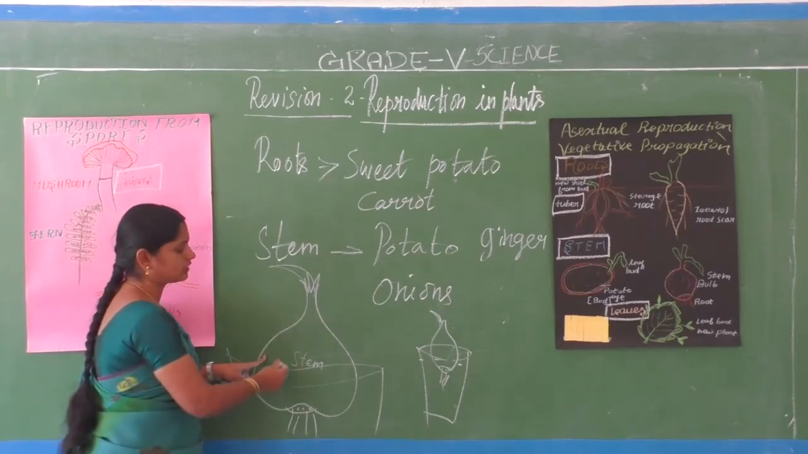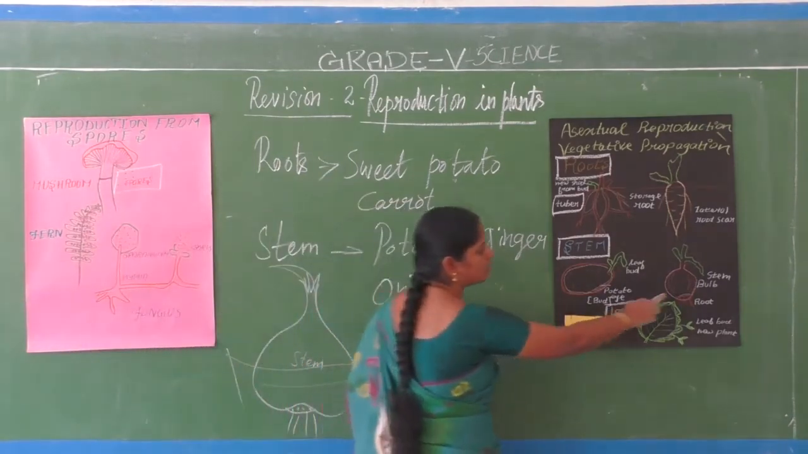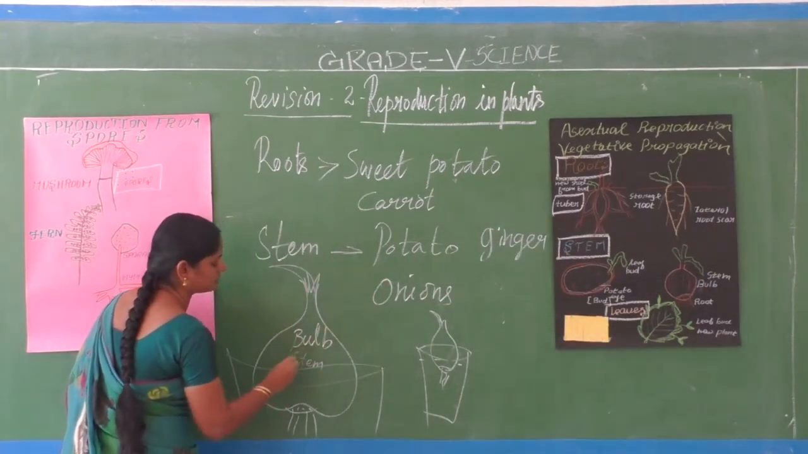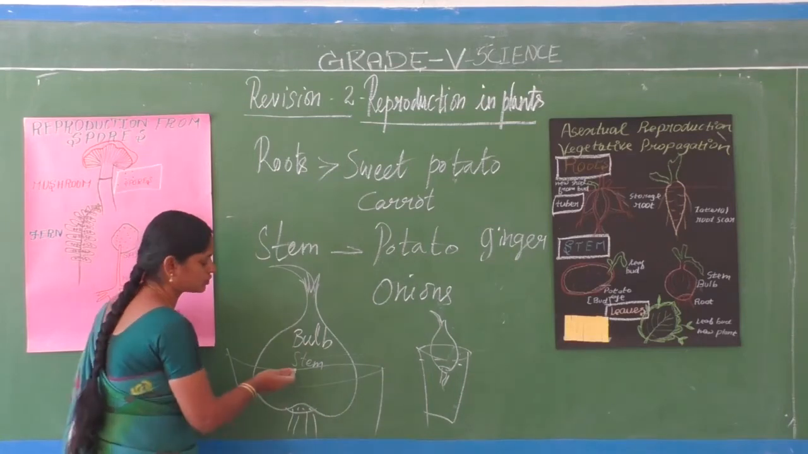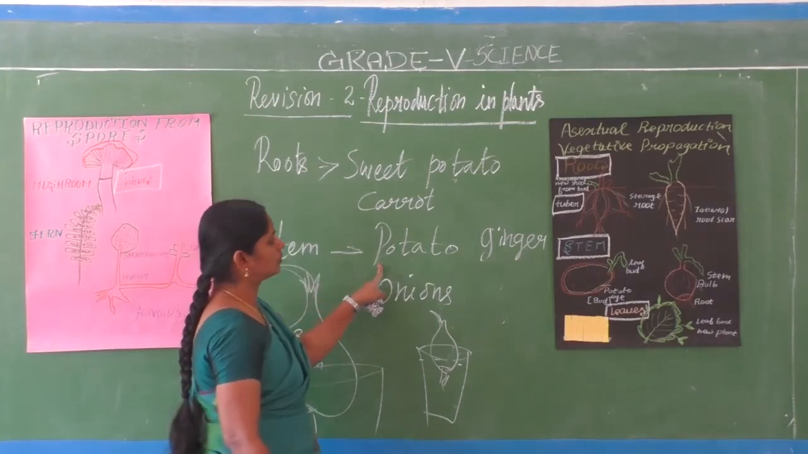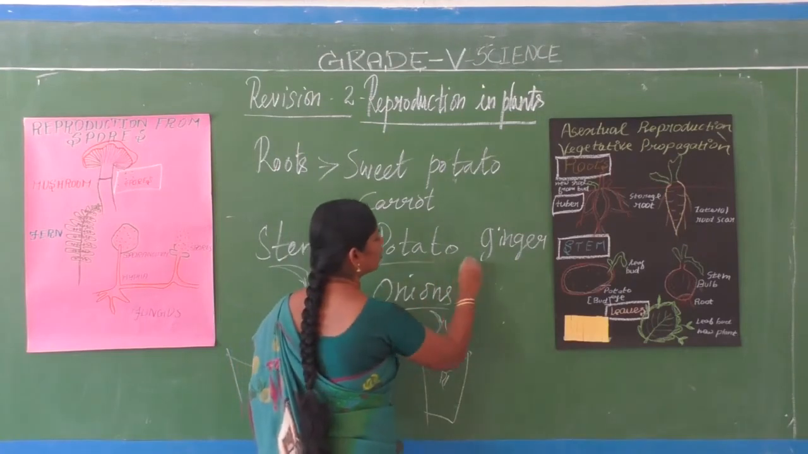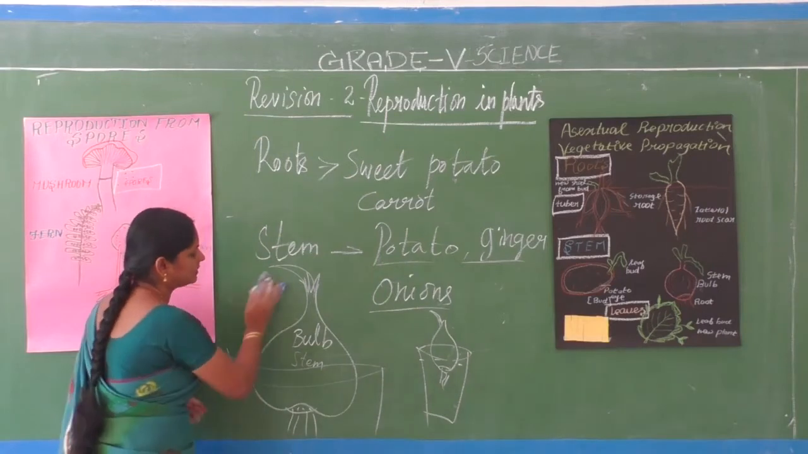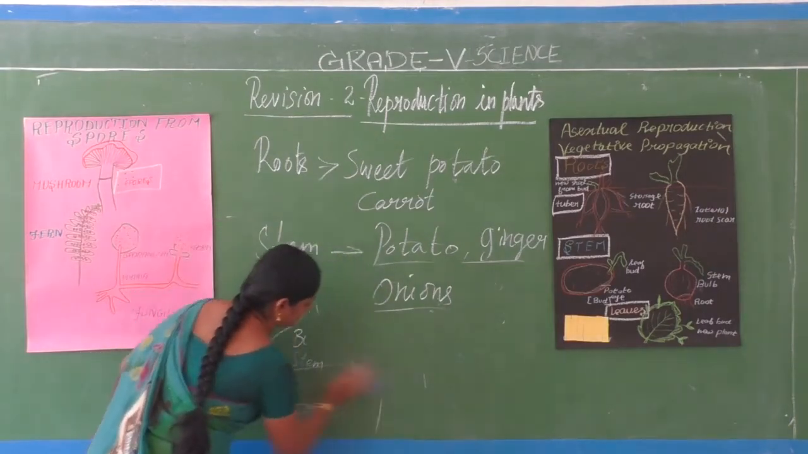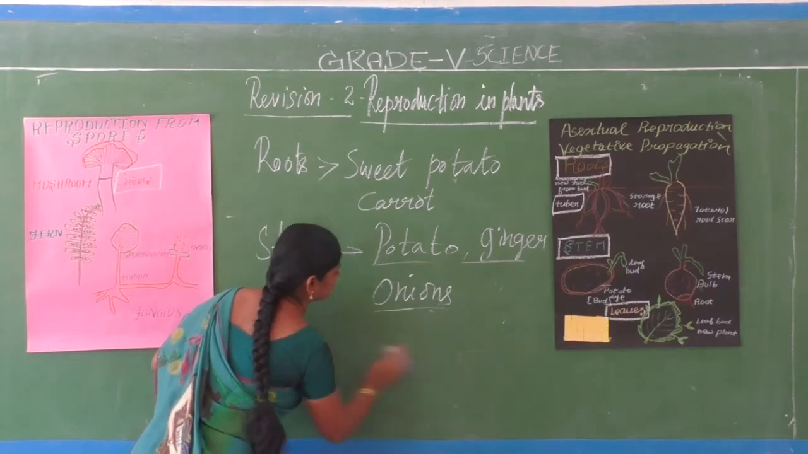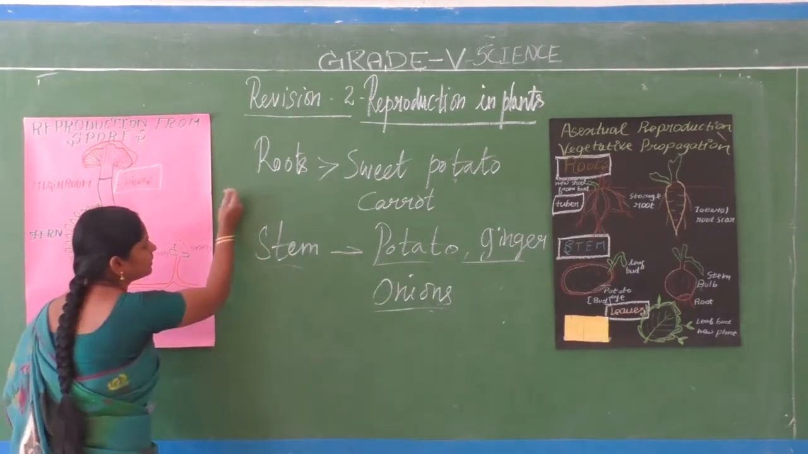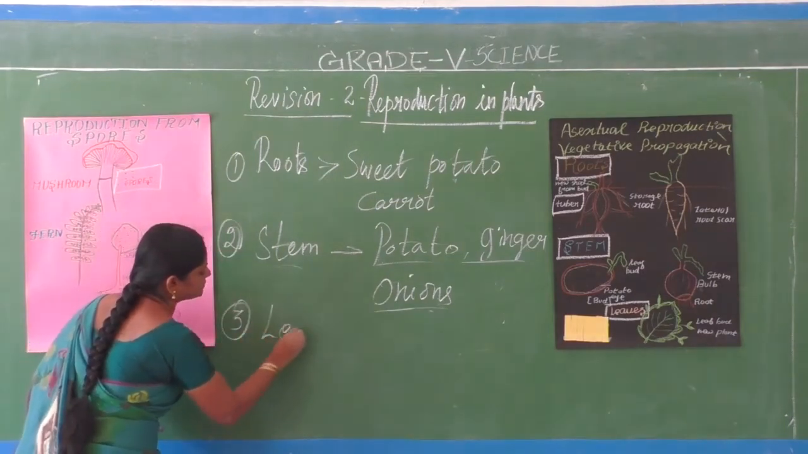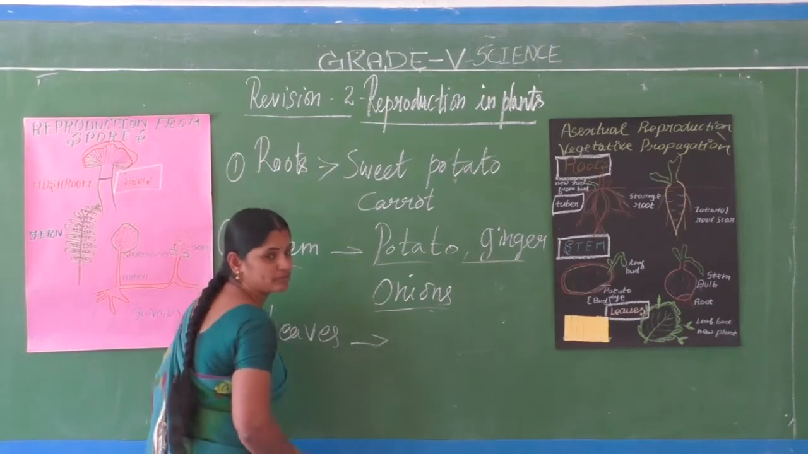So this part of the onion is called as... ginger and all grow from its stem. Okay, children. Then the other parts, one is root and another one is stem and leaves. So what plants grow from leaves?